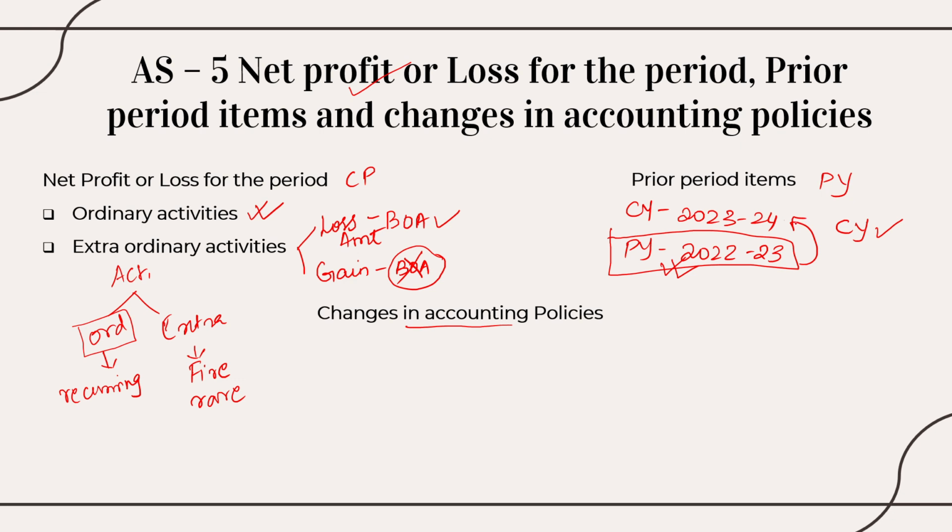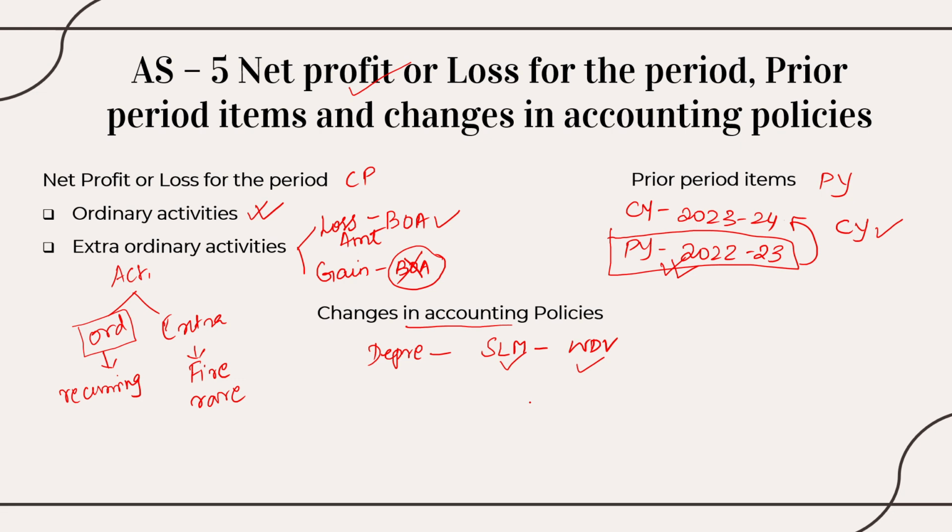And finally, I have something called changes in accounting policy. A classic example would be change in the method of depreciation. Okay, this we would have studied in our higher education, that is our 11th and 12th itself. So if I'm switching over from SLM to WDV method of valuation of depreciation, then I'm supposed to mention that I have changed my accounting policy from SLM to WDV.